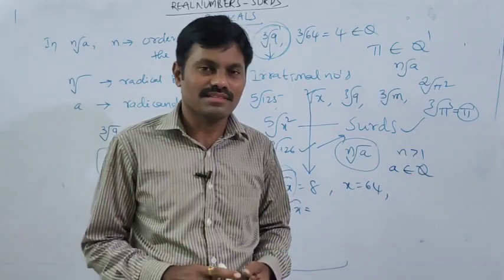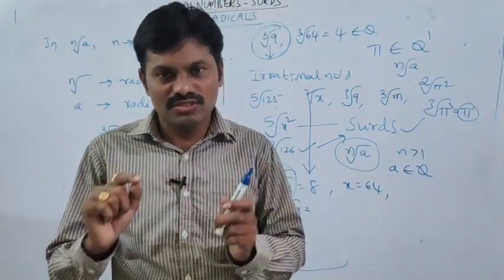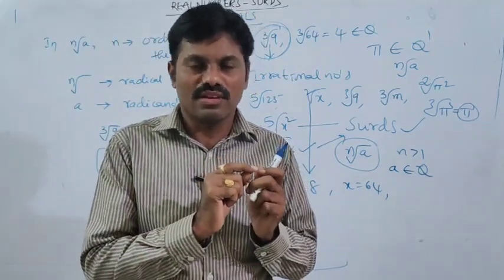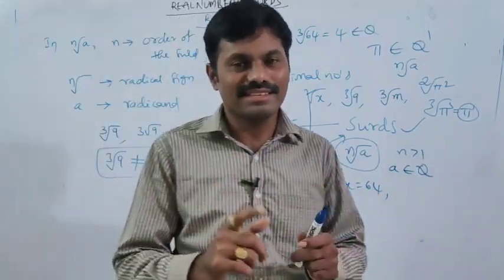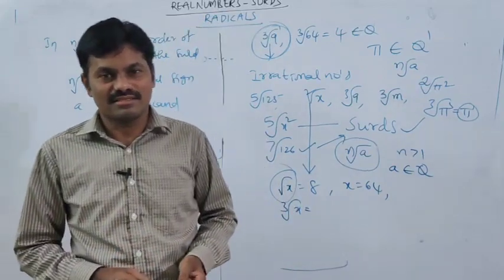These are irrational numbers because if you write their values, they are non-terminating, non-repeating decimals. So pi and e are irrational numbers but not surds.